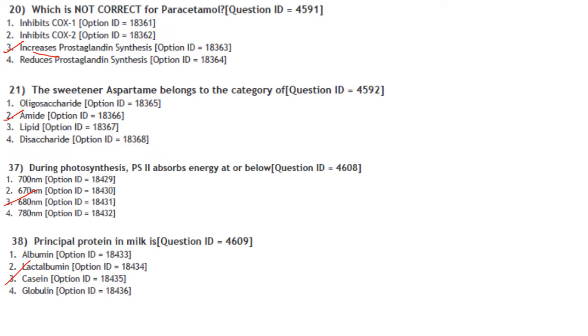Then, during photosynthesis, pigment system 2 absorbs energy at or below. So pigment system 2 absorbs energy at 680 nanometers. Answer is option 3. Then the principal protein of milk is casein. Everybody knows that.